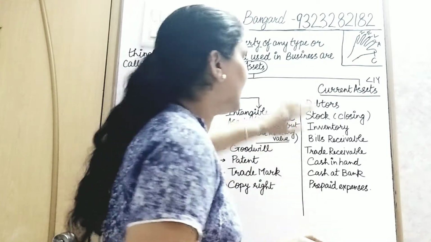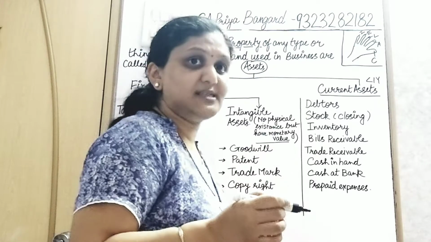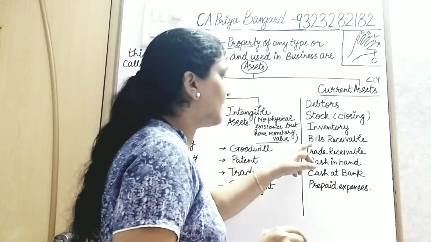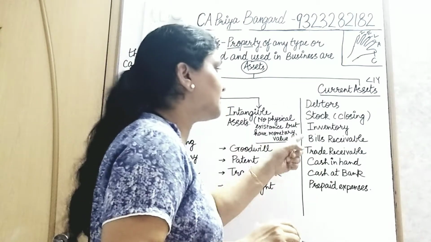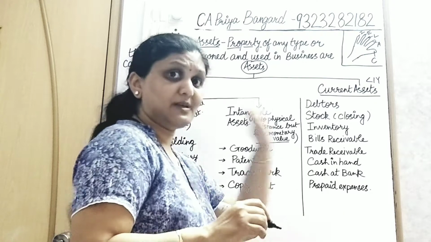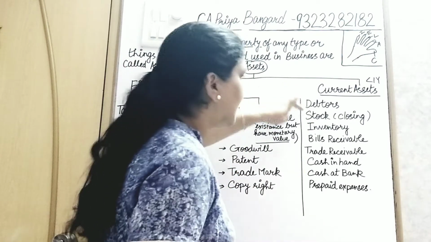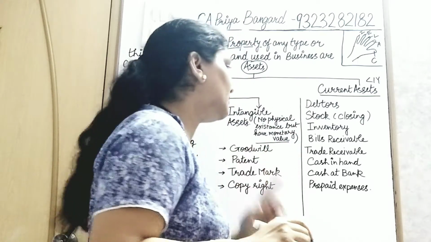So what are they? Debtors, stock. Remember, stock or inventory is one and the same thing, but you have to take closing stock. Bills receivable, trade receivable: that is a written promise, bills receivable, that some party will pay you. Trade receivable: debtors plus bills receivable is equal to trade receivable. This is the formula you need to remember.